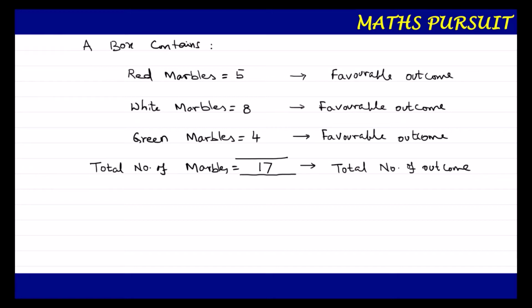Now what is being asked again in the question? Let us look into the question once again. What is the probability that the marble taken out will be red? Now the question is asking us what is the probability number.